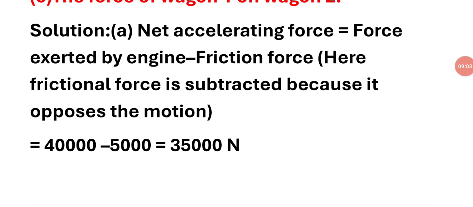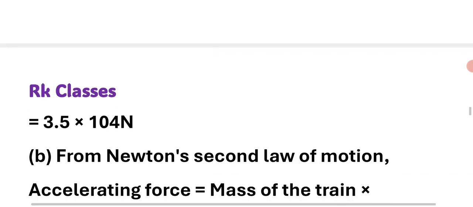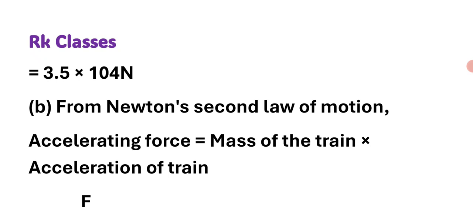Right answer. Net accelerating force is equal to force exerted by engine minus frictional force. Here frictional force is subtracted because it opposes the motion. 40,000 minus 5,000 is equal to 35,000 Newton, which is 3.5 into 10 to the power 4 Newton.